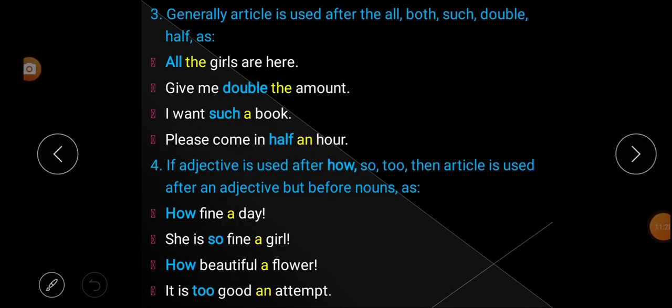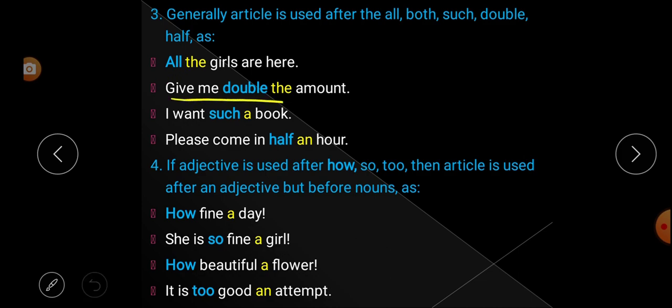Rule number 3: generally an article is used after all, both, such, double, half, etc. Understood? Generally an article is used after what? All, both, such, double, half, etc. So let us look at some examples. "All the girls are here." After "all," the article "the" is used.